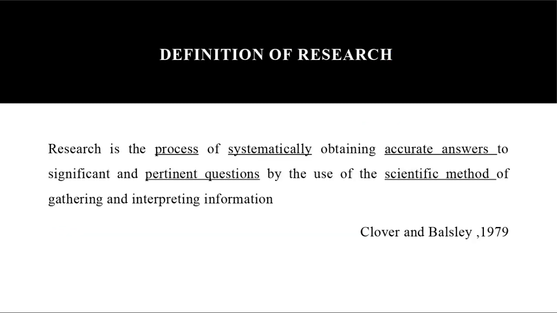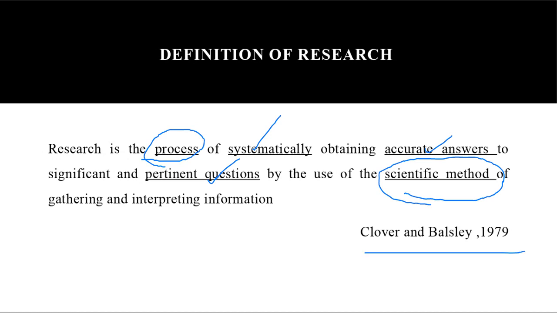And here is the definition of research. Research is a process. Yes, it is a process. It goes in order. It is systematic, it gathers steps. And it is always done to get accurate answers for the questions we have. And here we would like to get the accurate answers by using a scientific method. This is by Clover and Bastley in the year 1979.